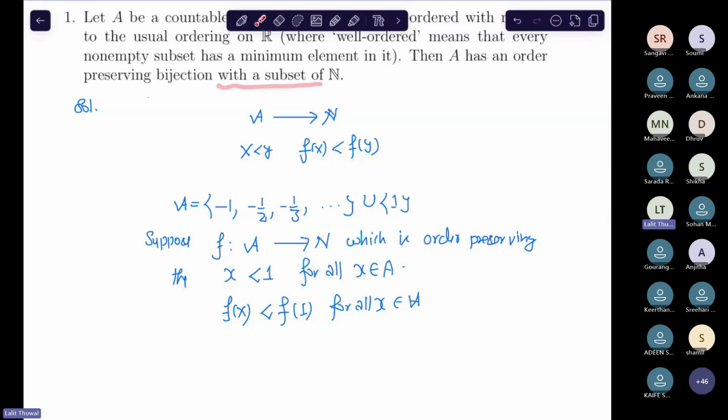But what I have written is that f is a map from A to N, because whenever you have a map from A to some subset of N, then you can assume that this is a map from A to N, right?